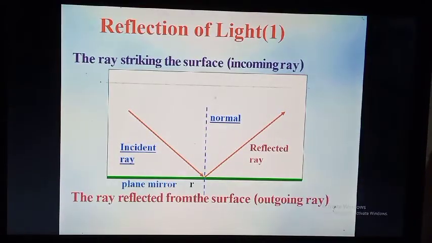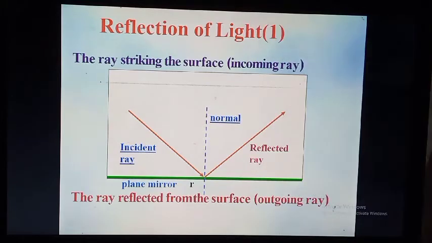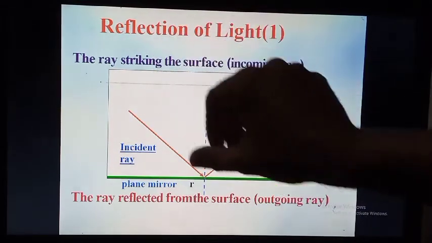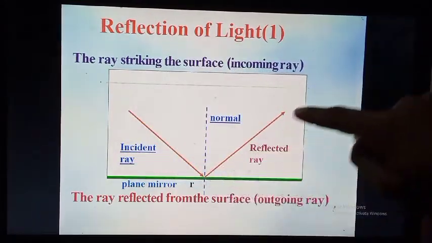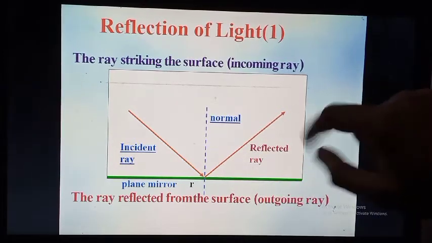Now what is reflection of light? We'll understand this concept with the help of a diagram. The ray striking the surface, see, this is a ray. It is an incoming ray. When it touches the plane mirror, it reflects back in the opposite direction.